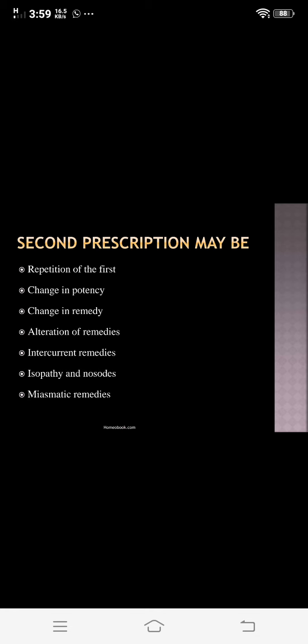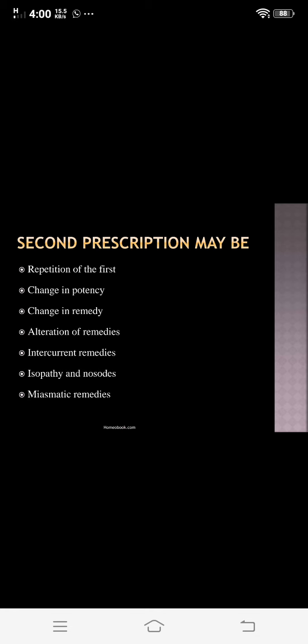So in today's lecture we saw what is meant by second prescription. Then we studied the need of second prescription, and third, the types of second prescription. In types of second prescription we studied the types present in the PPT, that is repetition of the first, then change in potency, change in remedy, alteration of remedies, intercurrent remedies, isopathy and nosodes, and miasmatic remedies, and the next type from the book, that is complementary remedy.